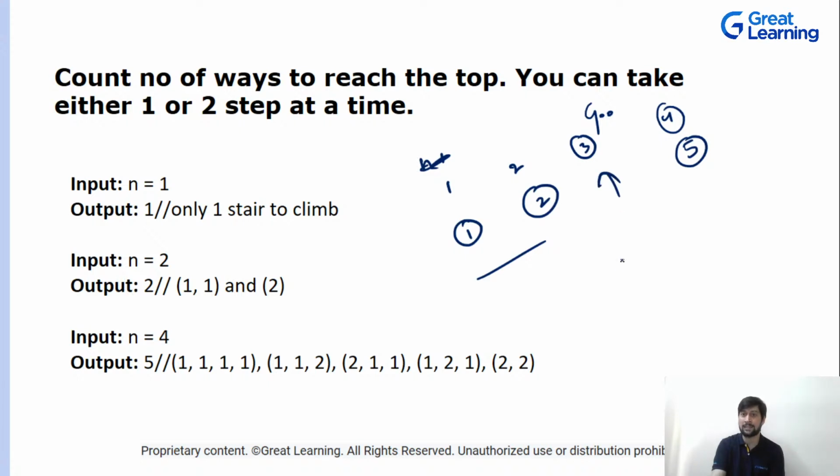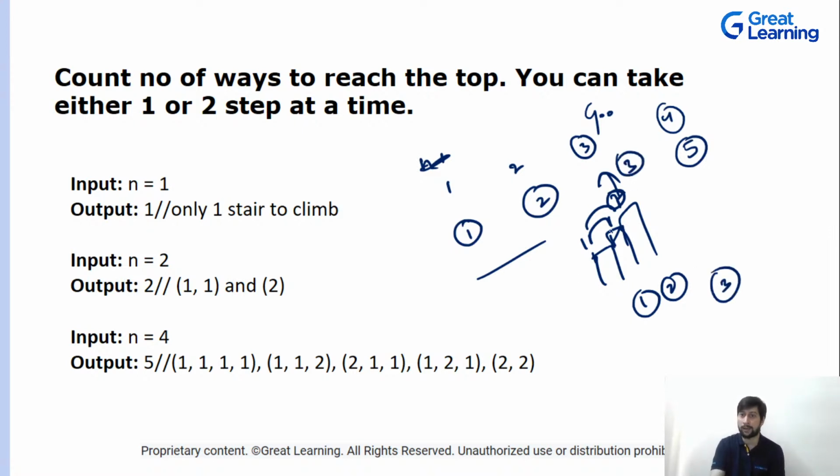What will be the answer when n is equivalent to 3? So you have 3 stairs. This is a Google question, guys. So 1, 1, 1 is one way. You can go 2 jumps and then a single jump, that is your second way. You can go 1 and then 2, this is your third way. So you have only 3 ways when n is equivalent to 3. So what is this series, guys? This 1, 2, 3, 5.